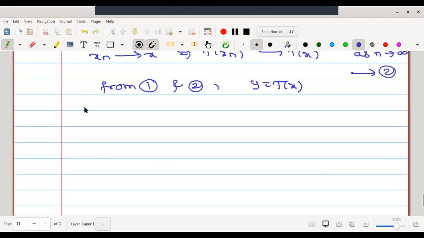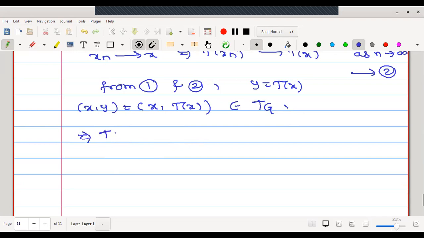Therefore, whatever ordered pair we started with initially as a limit point, x, y, we will replace by x, t of x. And whenever we have an ordered pair of the type x, t of x, no doubt it is an element of the graph. Therefore, we started with x, y as a limit point of tg and we have shown that x, y belongs to tg.